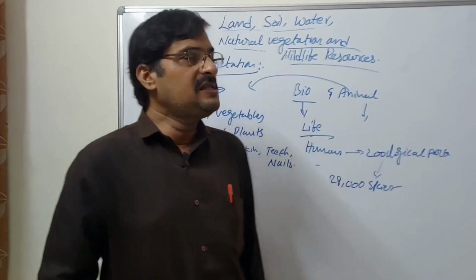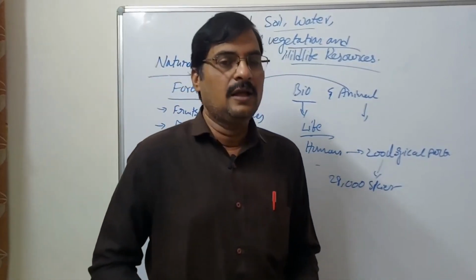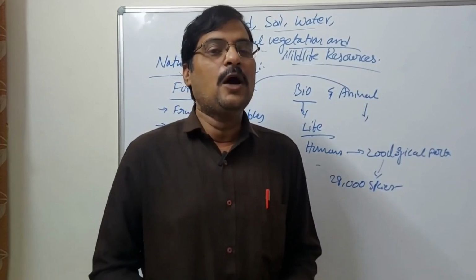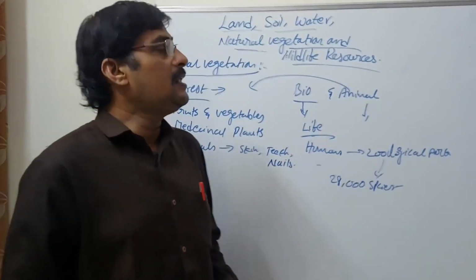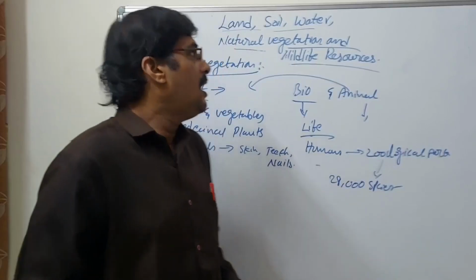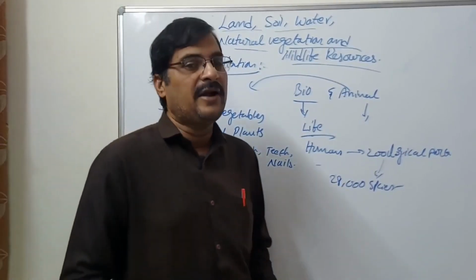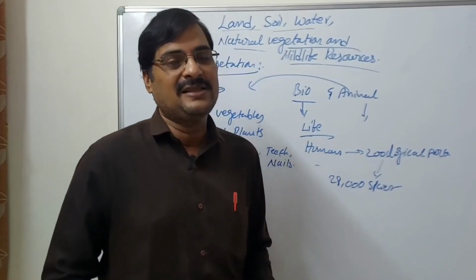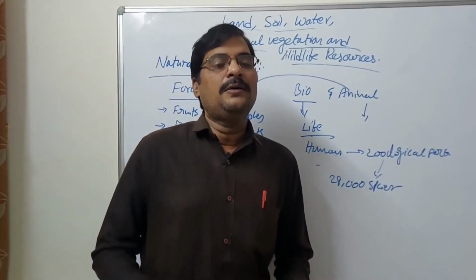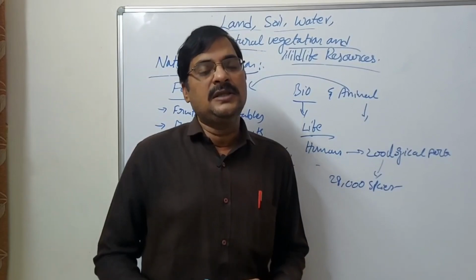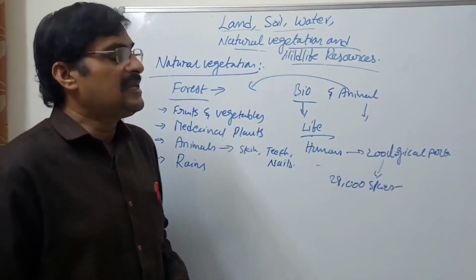In this lesson we discussed soil and water, about land, how land is conserved, soil conservation, and water conservation, and we have the natural vegetation, the forest area and wildlife resources. These are the basic things only for class 8th. We will discuss more important things in the further classes. So this is the lesson.